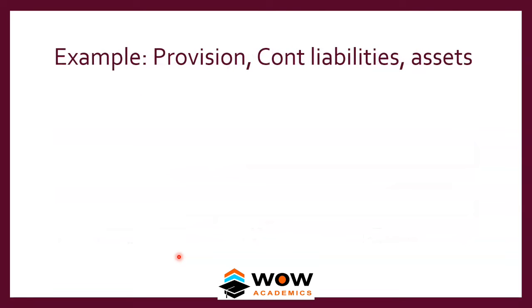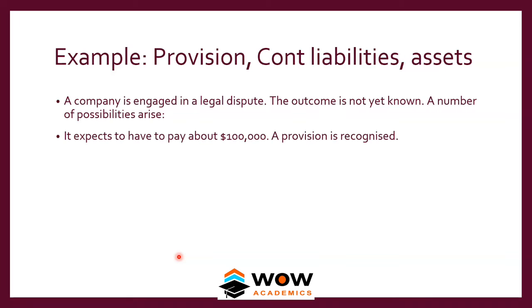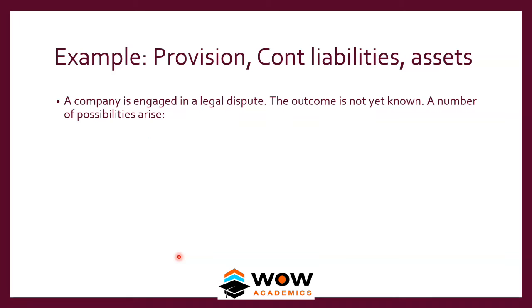So we'll see some examples so that you'll get a better clarity about this. First one, a company is engaged in a legal dispute. The outcome is not yet known. A number of possibilities arise. Okay, so the company is in a legal dispute with someone. The outcome we don't know. Let's see the first one.